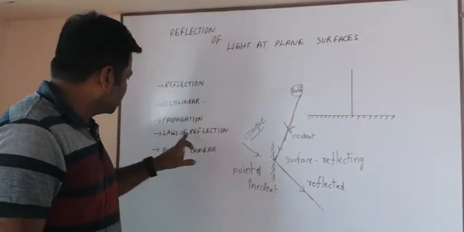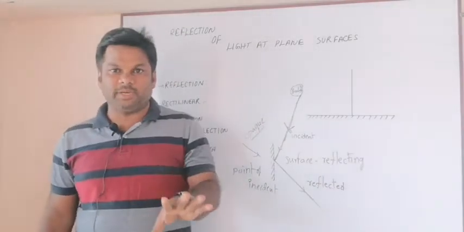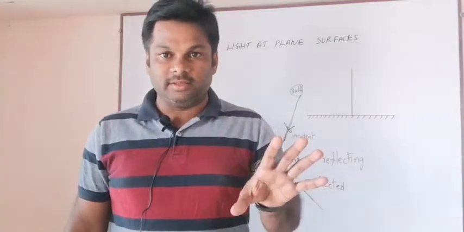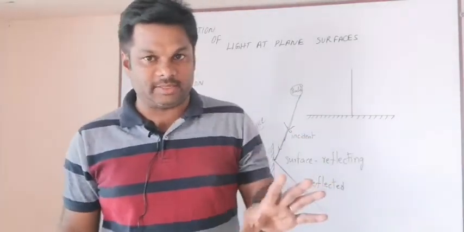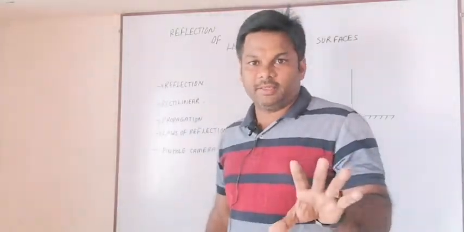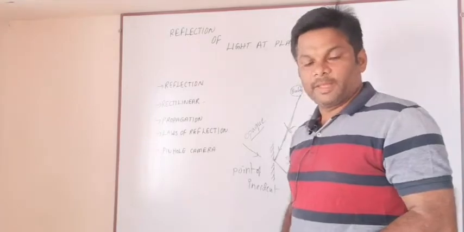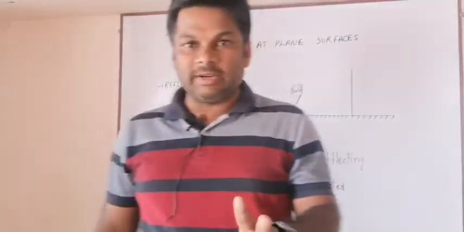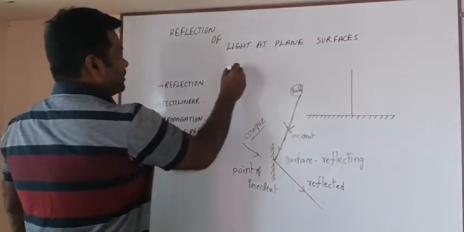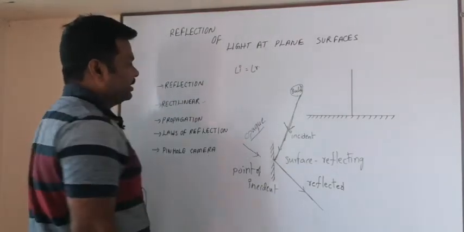Now we will enter into the laws of reflection. For that you need to know about geometry and some angles, how to measure the angles. If you know that, it is easy to understand these laws of reflection. There are two laws for the reflection of light. The first law is: angle of incidence is always equal to angle of reflection.